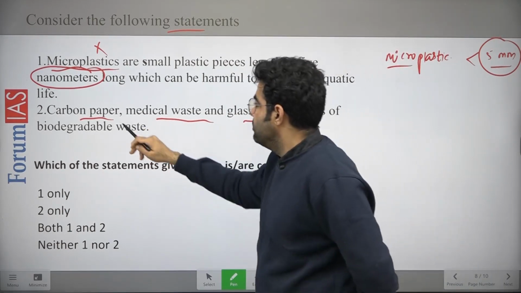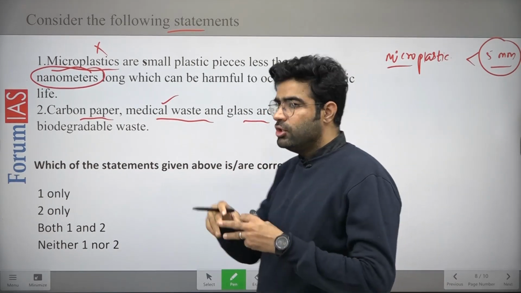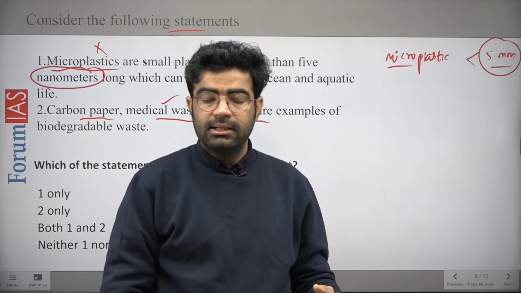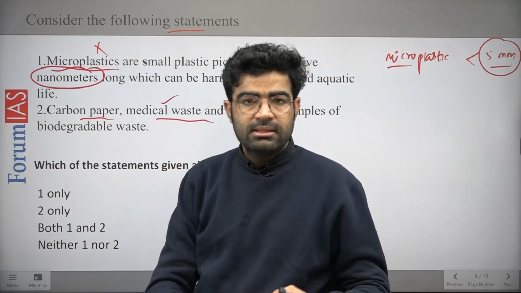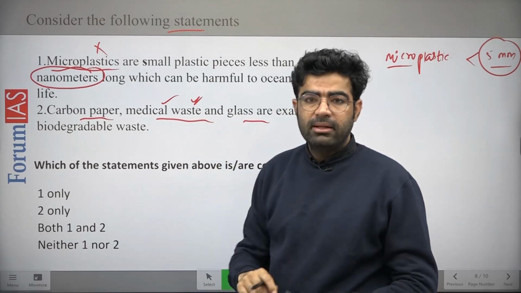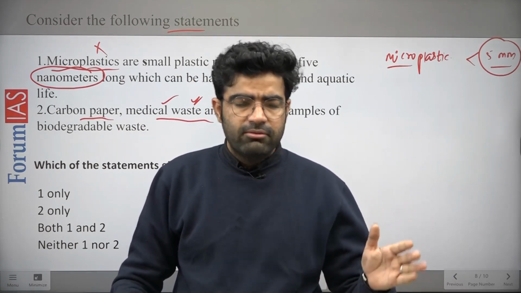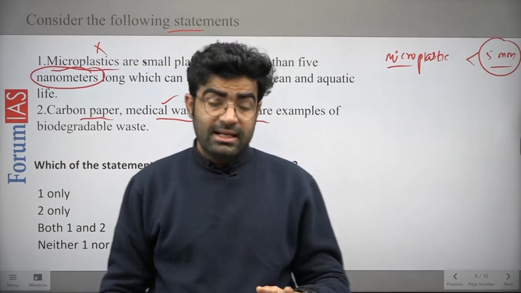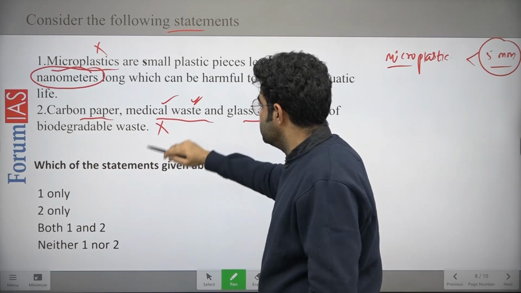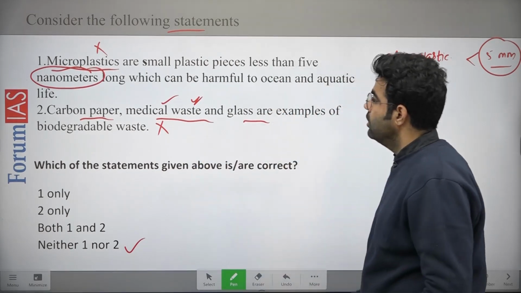Now when it comes to the carbon paper or the medical waste, waste can be of two types. One is biodegradable, that can easily be decomposed with the help of bacteria, right, with the help of the food chain system. But medical waste cannot be biodegradable. For example, a syringe cannot be decomposed in a very long period of time with the help of these bacteria, means it cannot be biodegraded so easily. So this statement is also incorrect. The answer would be neither 1 nor 2 is correct, right? So this is the answer of this question.